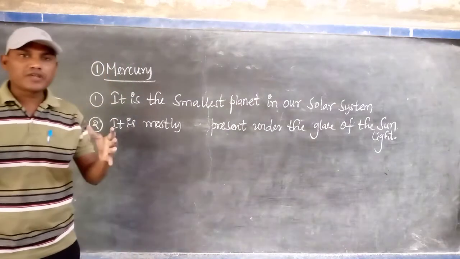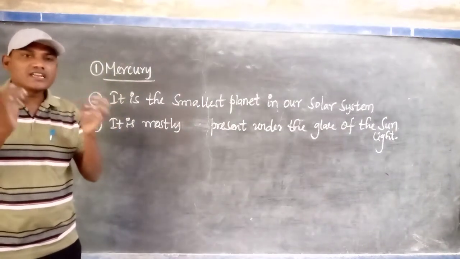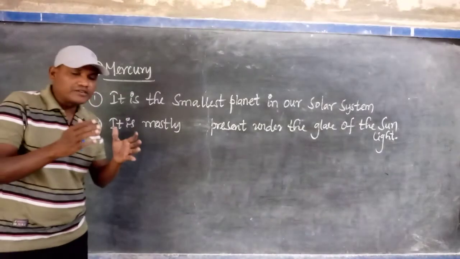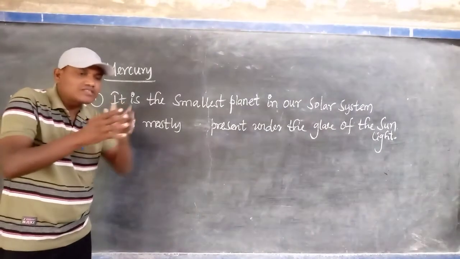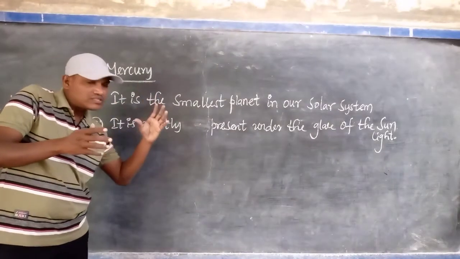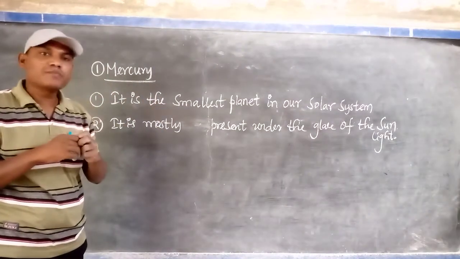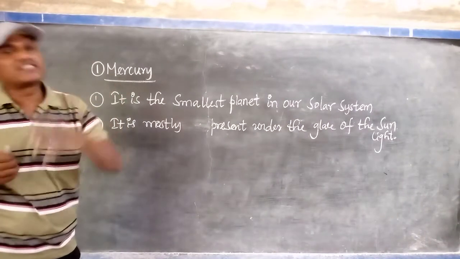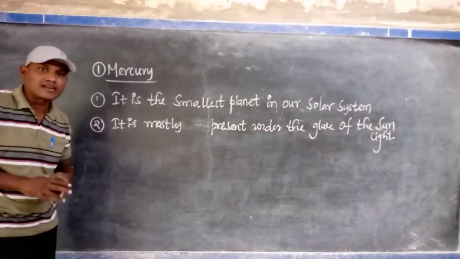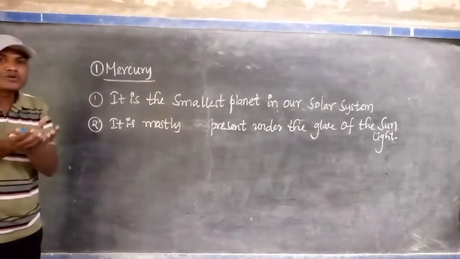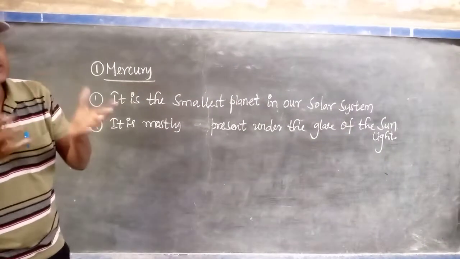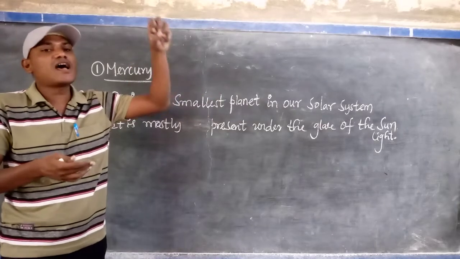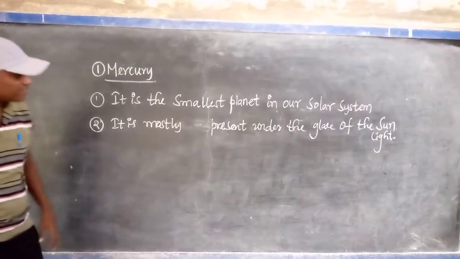We know that the sun releases huge energy, but due to the lesser distance from the sun to Mercury, what will happen? Most of the Mercury surface will be covered with the high intensity of the sunlight. That's why you are not able to see Mercury easily, because it is fully covered by the sunlight. That is the reason.